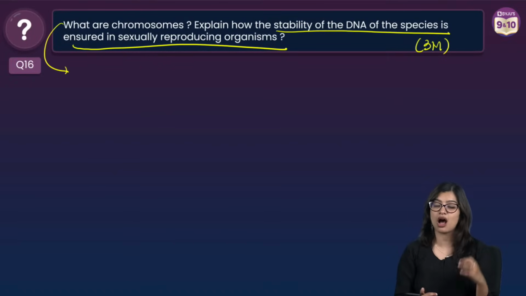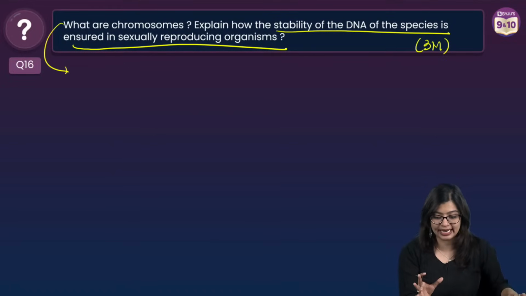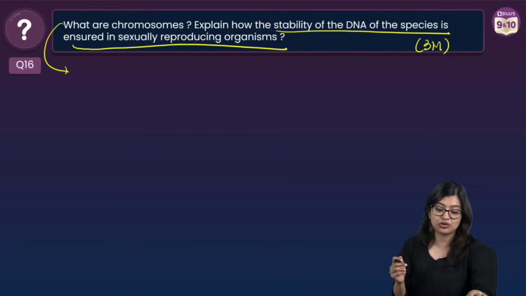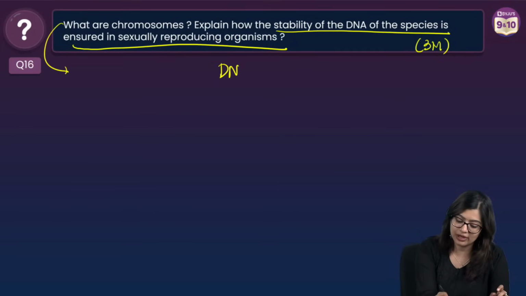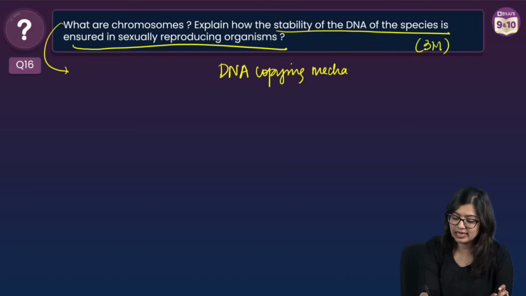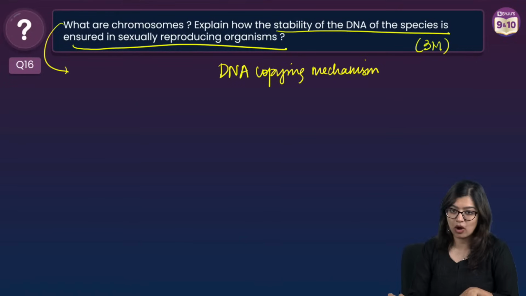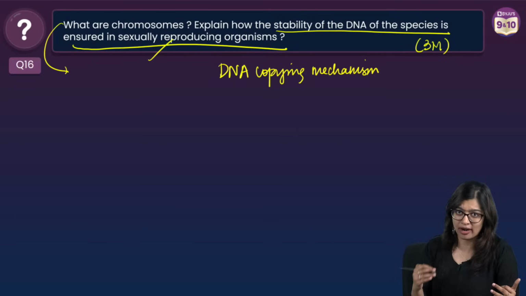So we know what are chromosomes, right? We know that chromosomes are highly condensed structures which are made up of DNA and proteins, right? Now they are asking, how is the stability of DNA of the species made specifically where? Sexually reproducing organisms, right? Now we know about the DNA copying mechanism. We know that from parent to offspring, there is a DNA copying mechanism. But what is special in sexually reproducing organisms?